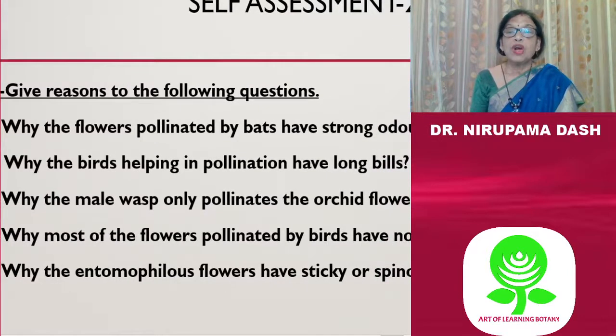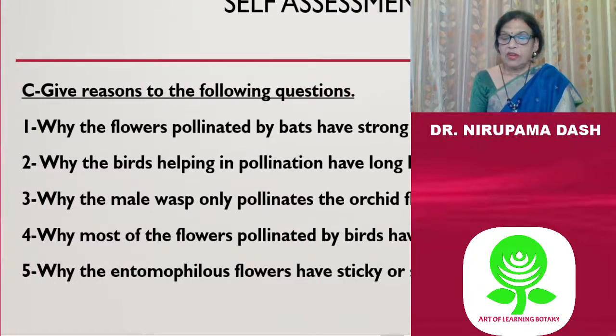Second question, why do birds helping in pollination have long bills? In this pollination, the flowers are tubular, funnel-shaped, and the nectar is deep-seated. Therefore, to get the nectar, birds have long bills.